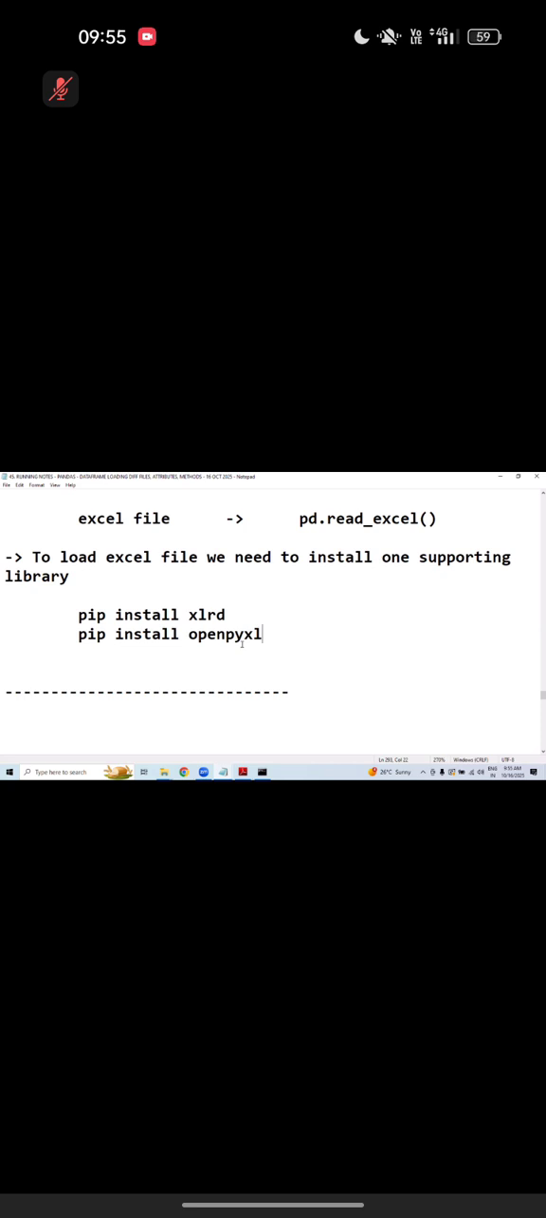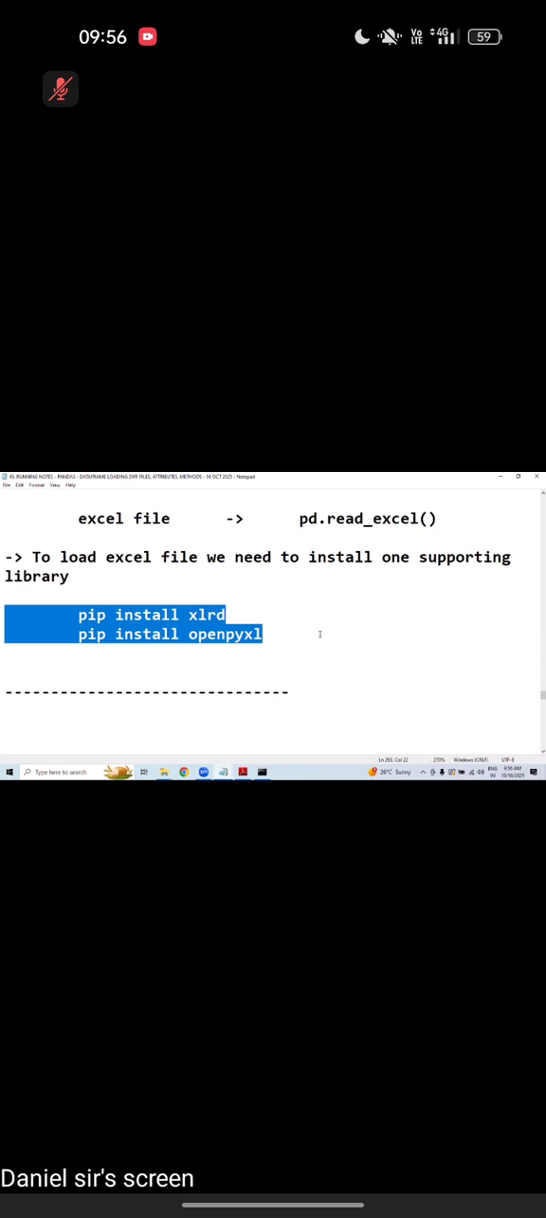When it comes to a CSV file, pandas will recognize CSV automatically. Pandas will recognize JSON automatically. But when it comes to Excel, pandas will say, I don't know this file. Then between pandas and the Excel file, one more library we need to install. Then it will recognize that library name. Either it can be XLRD or OpenPyXL.